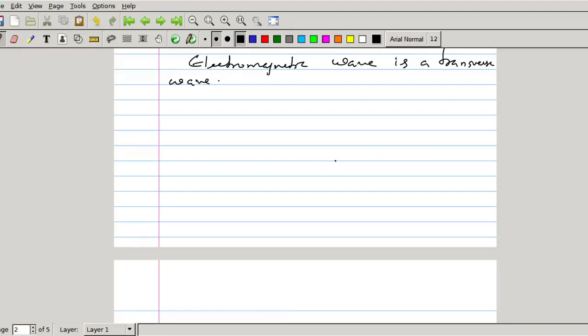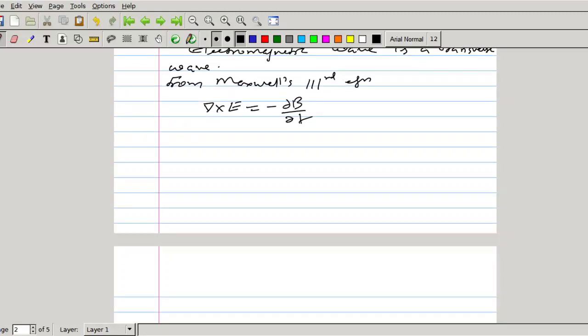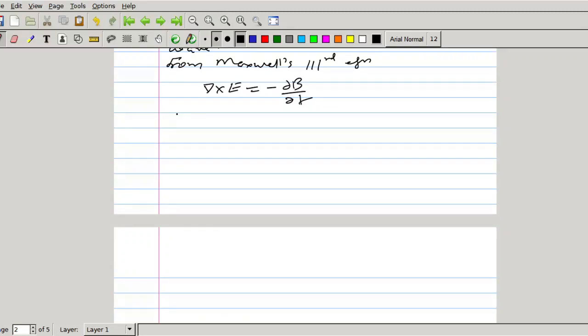Now we take the Maxwell's third equation. From Maxwell's third equation, del cross E is equal to minus dou B by dou t. Substitute the values there. Del cross E is E0x. So I will be writing in matrix form for finding del cross E.